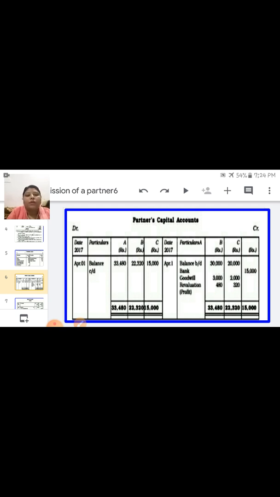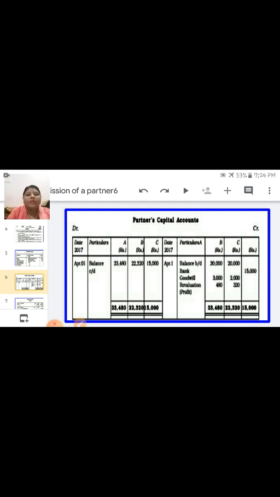If all the reserves are given, you have to transfer credit side in old ratio. If P&L account balance of debit is given, you have to transfer debit side, it means loss. Okay, so after that you have to close your account and closing balance you have to write down as balance CD, it means closing capital balances.